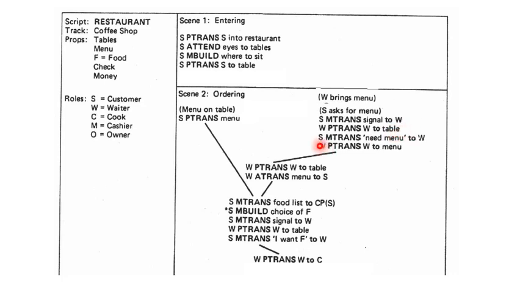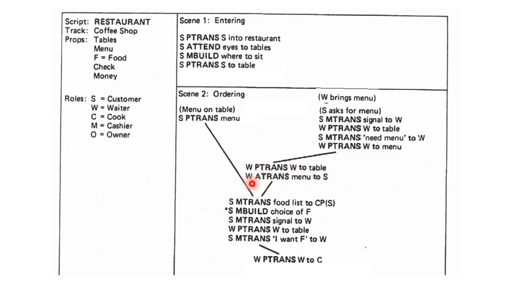Then the customer tells the waiter he needs a menu. The waiter PTRANS to the menu. Now the waiter went to take the menu. Now he got the menu and his position transferred to the table.